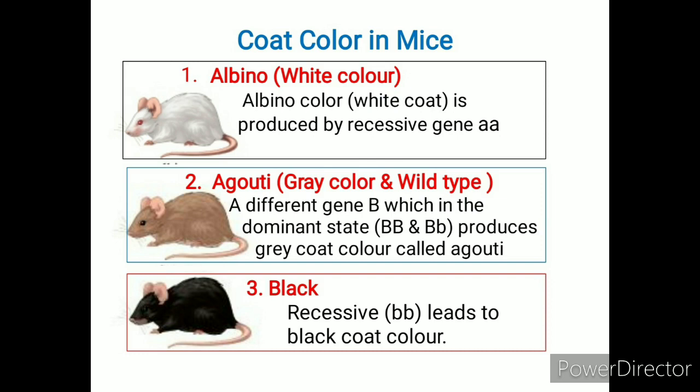There is a different gene capital B which in the dominant state, capital B capital B or capital B small b, produces grey coat color which is called agouti color. The recessive small b gene leads to black coat color in mice.